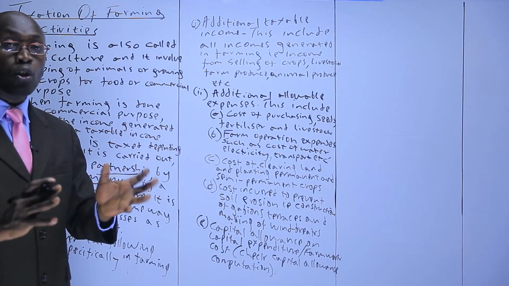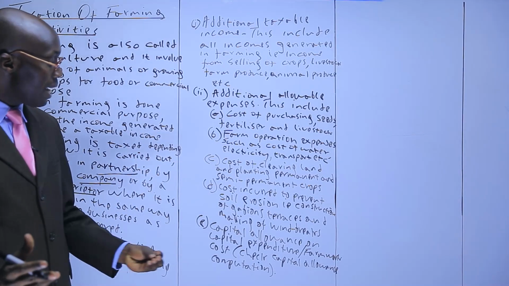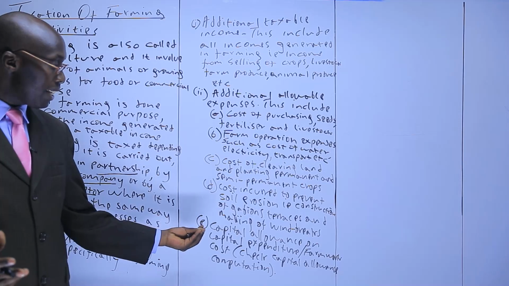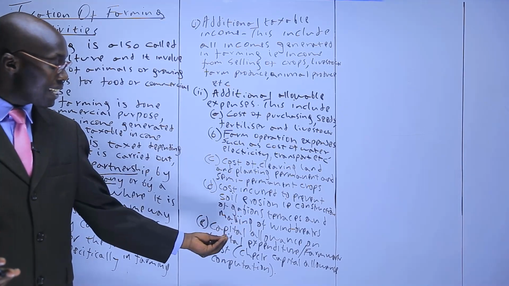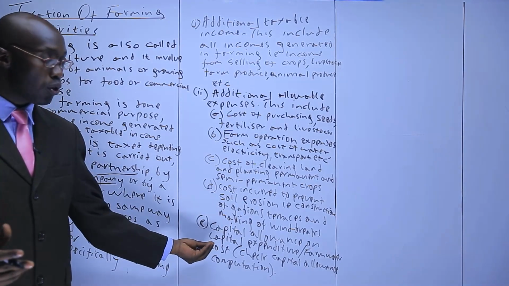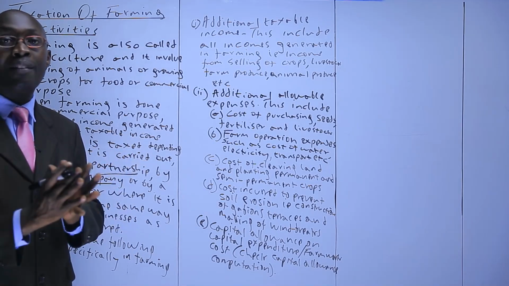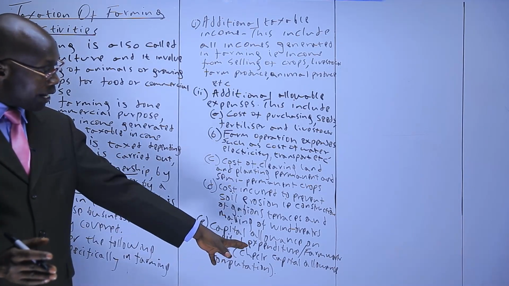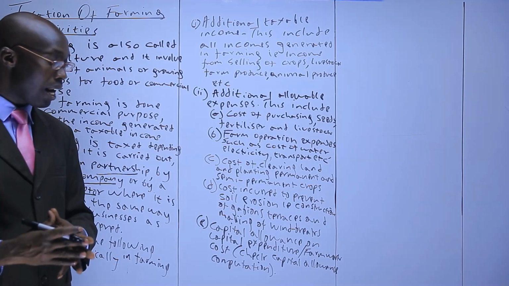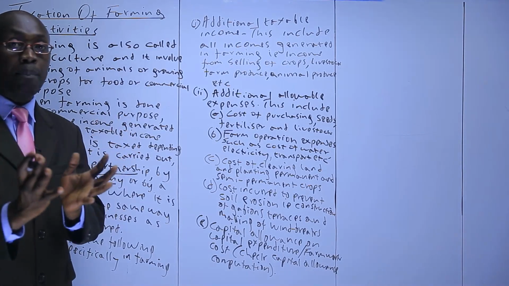All these are allowable as long as they are to prevent soil erosion. And capital allowance on capital expenditure in farming. Capital expenditure in farming is also called farm work cost. So when you see farm work cost, claim capital allowance under farming. And I'm reminding you to go and check the capital allowance computation because we learned about it.